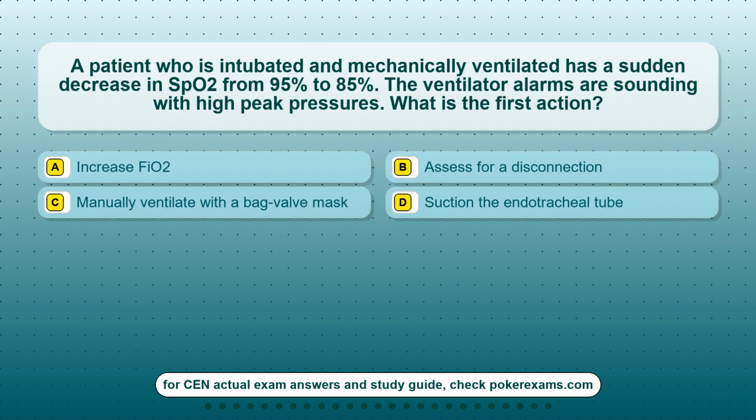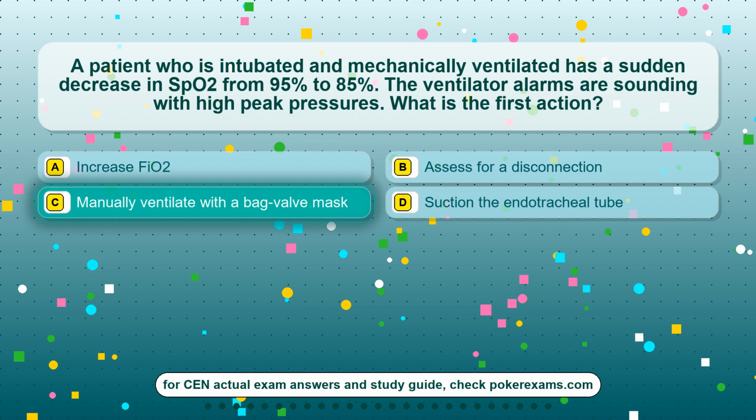Question 6. A patient who is intubated and mechanically ventilated has a sudden decrease in SpO2 from 95% to 85%. The ventilator alarms are sounding with high peak pressures. What is the first action? Option A, increase FiO2. Option B, assess for a disconnection. Option C, manually ventilate with a bag-valve mask. Option D, suction the endotracheal tube.